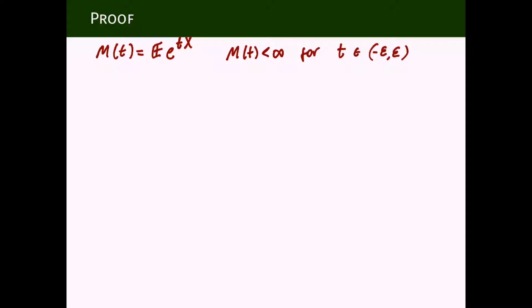And what we're going to prove is that the kth derivative with respect to t of this function, m of t, equals the expectation of x to the k times e to the tx.